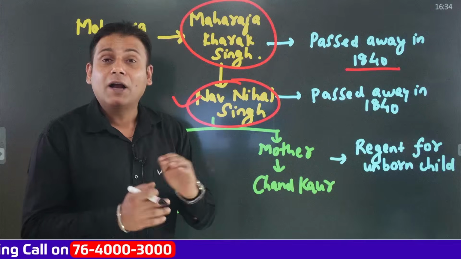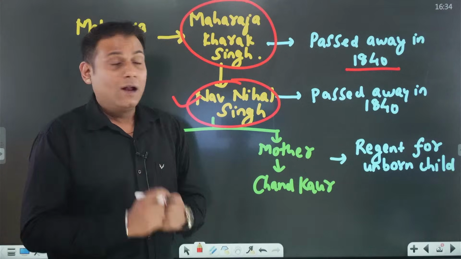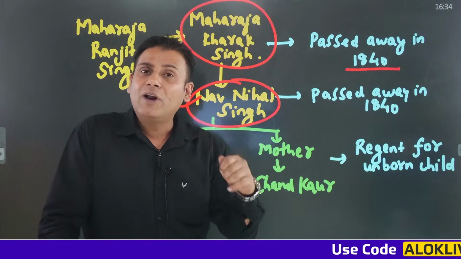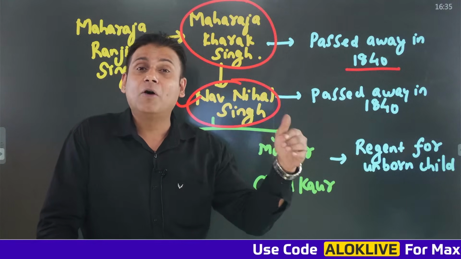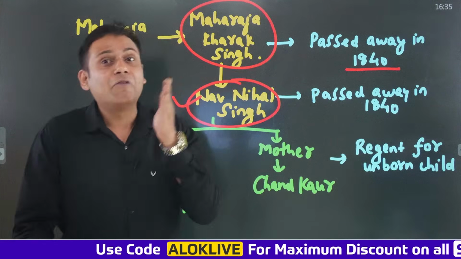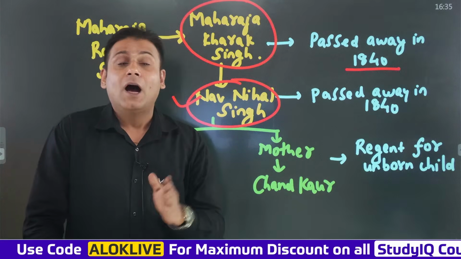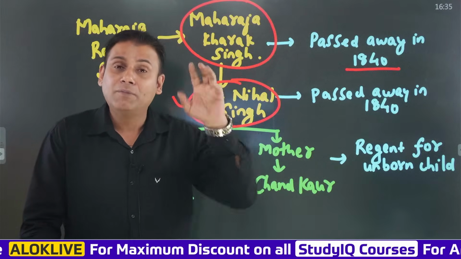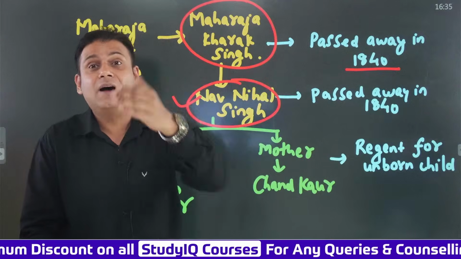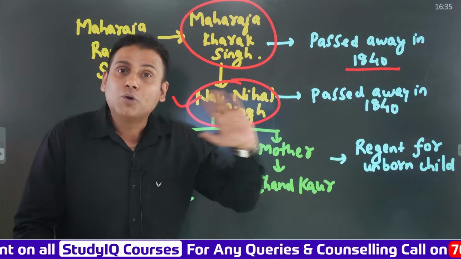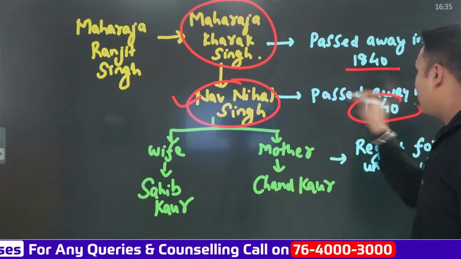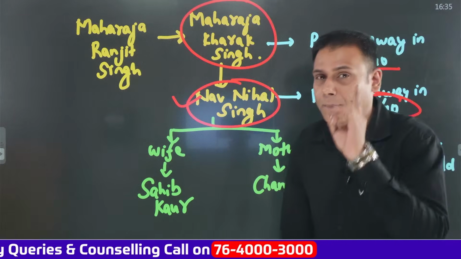Okay. But unfortunately, what happened? When Maharaja Khadak Singh passed away in 1840, Nihal Singh, his son, was going to perform his final rites and rituals. And when he was returning after performing the final rites and rituals, a stone fell on him from the main gate. In fact, he died on the same day on which his father passed away. So now Nihal Singh also passed away in 1840.